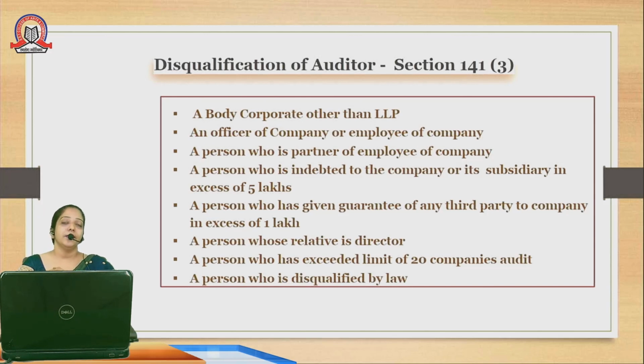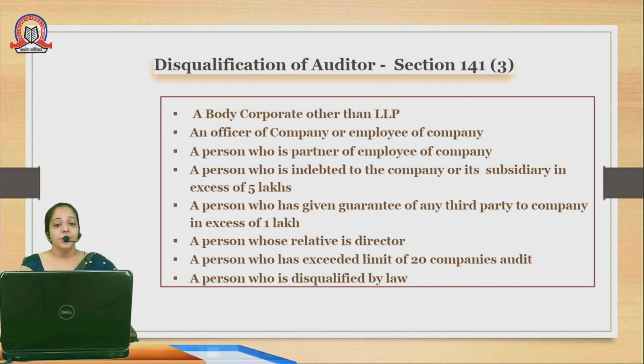Whoever is connected with the company, it may be a director, an officer, or an employee, cannot do the audit. Next is a person who is the partner of an employee of the company, even a person who is in relation with the employees of the company. Say, for example, we have Reliance company, or company A, in which Mr. X is working. Mr. X's partner, who is a chartered accountant, also cannot conduct the audit, because he or she is connected with a person or an employee of the company.